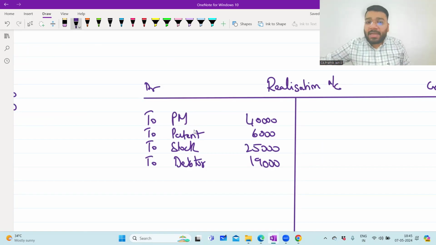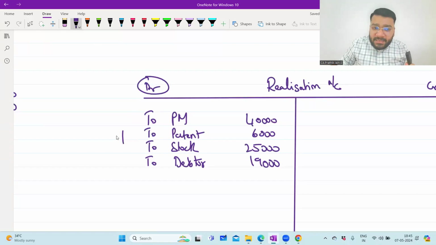Let's suppose this is a particular asset, plant and machinery. The cover was plant and machinery. What did we do? By passing this journal entry, we removed the plant and machinery cover and we put a new cover called realization account. So now all the assets are sitting where? In one house under common cover called realization account. So this is sitting on the debit side. To create the asset in any particular account, we have to give a debit. To record the asset in any particular account, we have to record on the debit side. That is what we have done. Clear with this point? We are clear, sir.